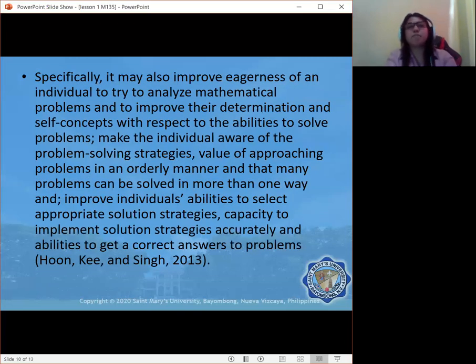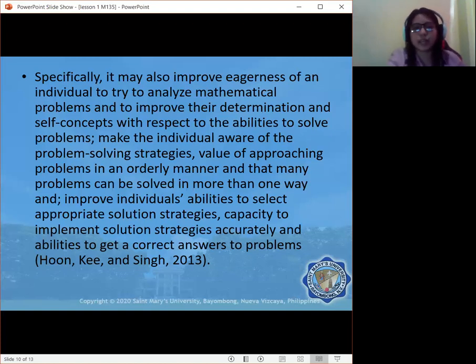So especially, it may also improve the eagerness of an individual to analyze mathematical problems and improve their determination and self-concepts with respect to their abilities to solve problems, to make the individual aware of problem-solving strategies, the value of approaching problems in an orderly manner, and that many problems can be solved in more than one way, and to improve individuals' ability to select appropriate solution strategies, capacity to implement solution strategies accurately, and abilities to get a correct answer to problems.